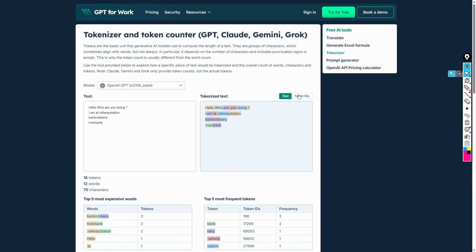You see a token ID; these are the numerical representations of each token. 17289 is for the bank in river bank and 17289 is for the bank in bank robbery. So these are three tokens for bank robbery, these two tokens are for river bank, and this 198 is the newline operator.